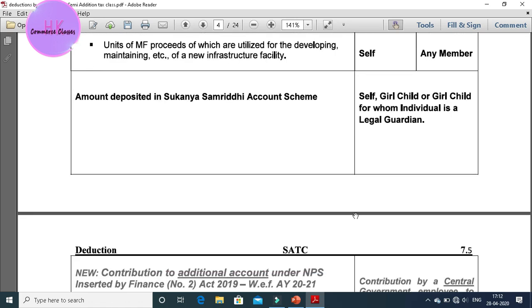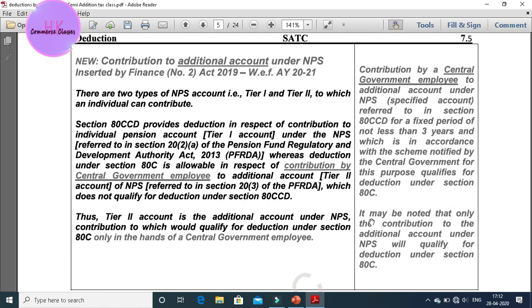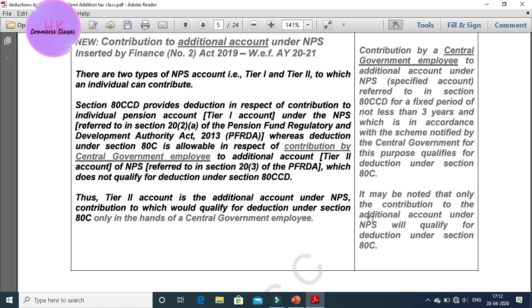There is also a new scheme that has launched, contribution to an additional account under NPS, the new pension scheme, inserted by Finance (No. 2) Act 2019, effective from assessment year 2020.